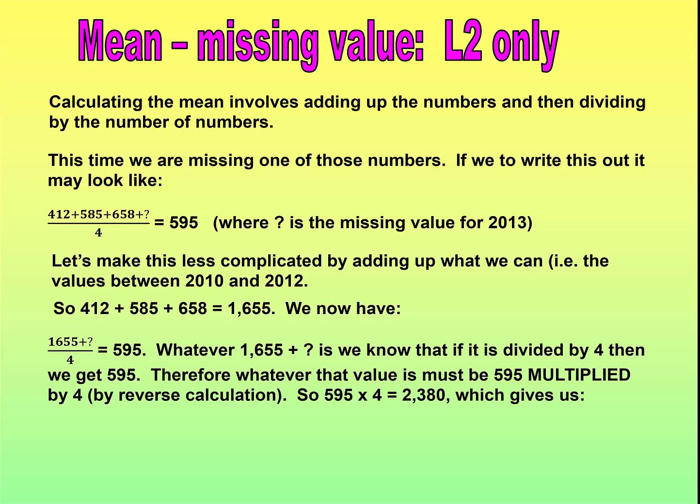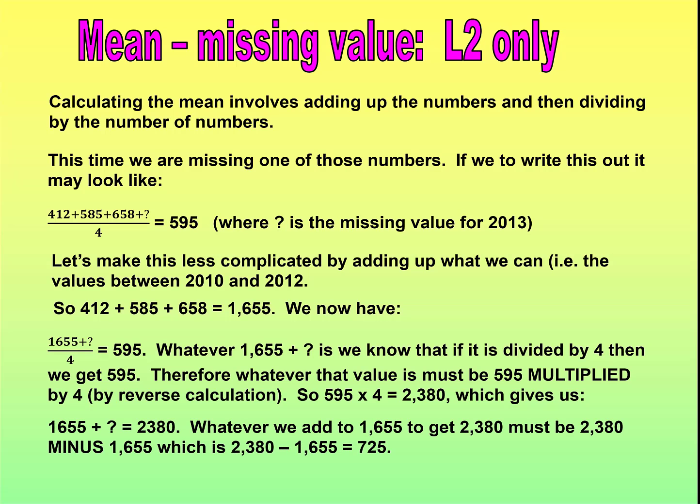It's the reason we do reverse calculations on tests, so we can see what happens when we go backwards. This is what we're doing whenever we're going backwards. So if we multiply 595 by 4, it gives us 2380. So now we can say that 1655 plus our missing value equals 2380. Whatever we add to 1655 must give us 2380. That's the same as saying, let's take 2380 and take off 1655. Whatever's left must be the missing value. So in this case, it's 725. So 725 must be that question mark value.